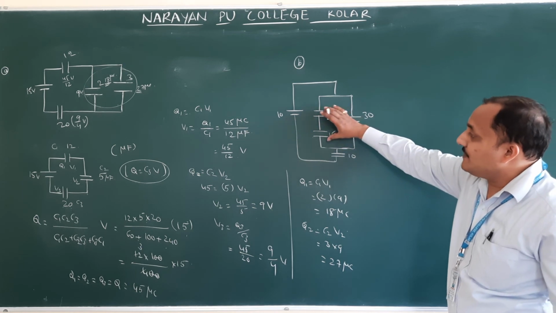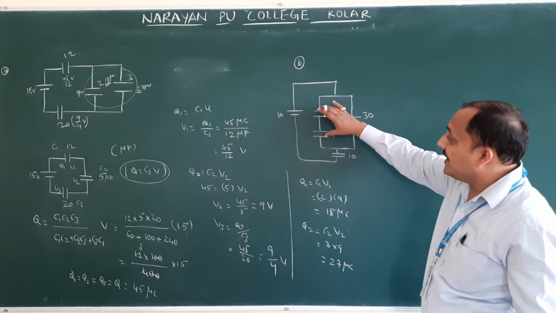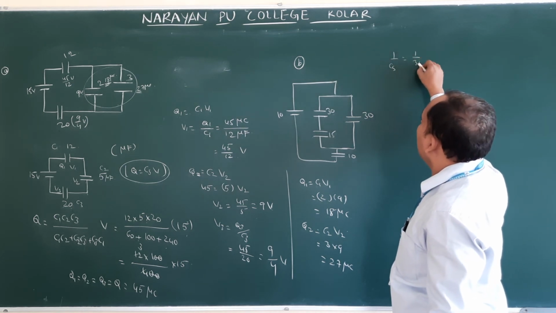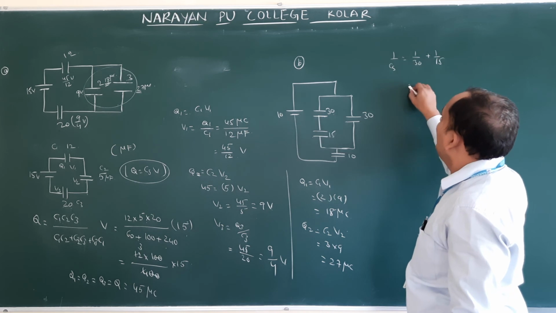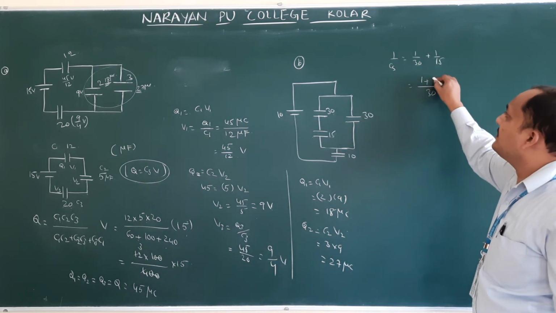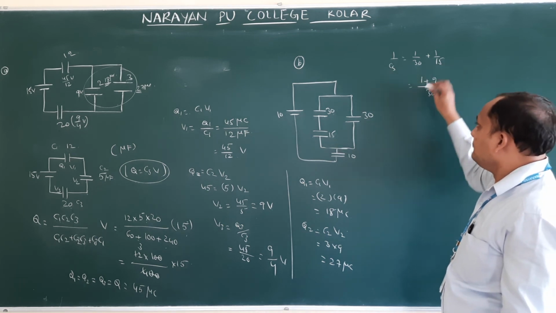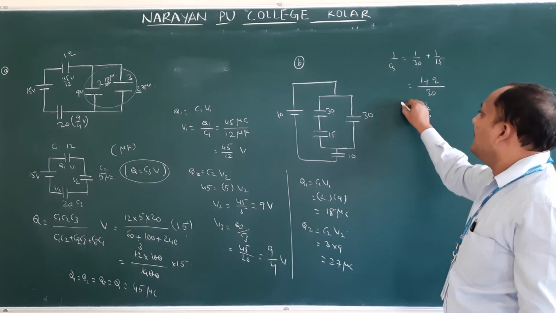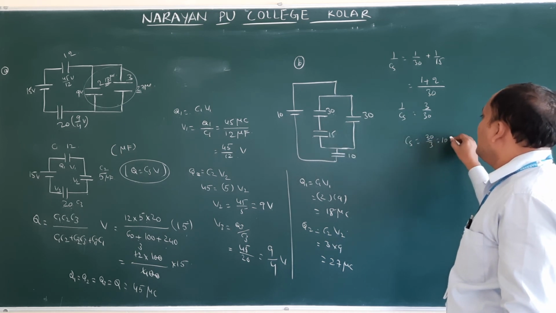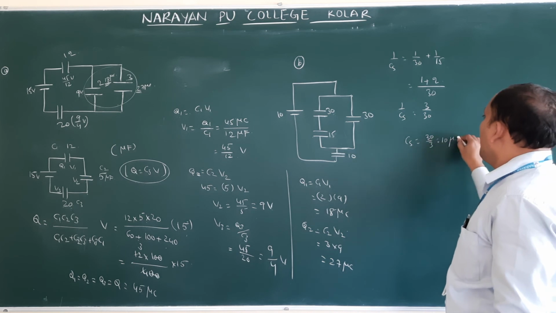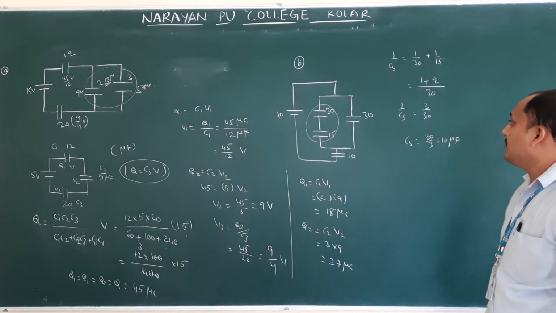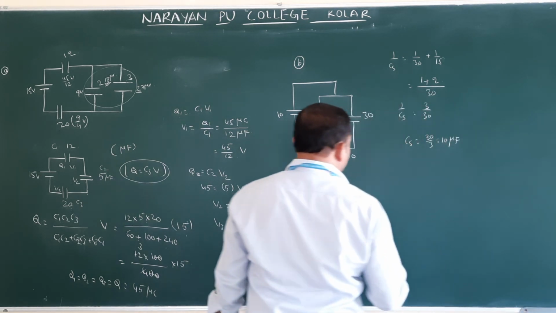Series means how much capacitance are you going to get here? You have to find. That is nothing but 1 by CS is equal to 1 by 30 plus 1 by 15. So what is the LCM here? 30. So 1 plus 2, correct? So 3 by 30. Then CS is equal to 30 by 3, means 10 microfarad. In place of these two, we are going to get 10 microfarad.